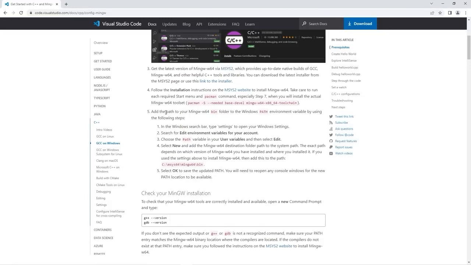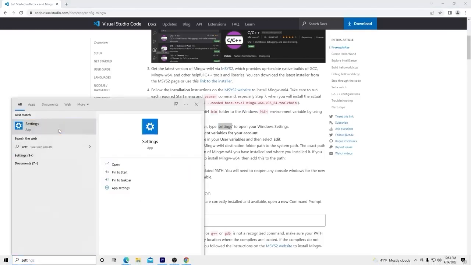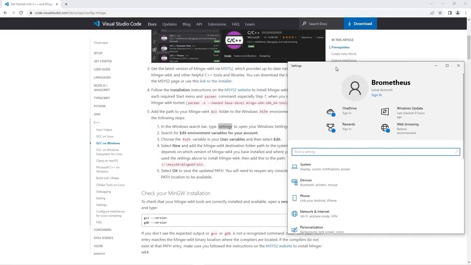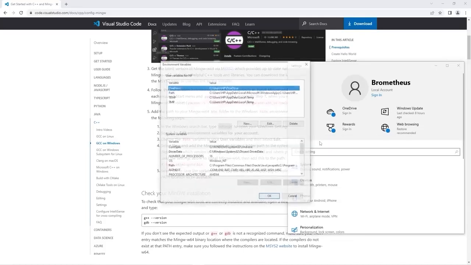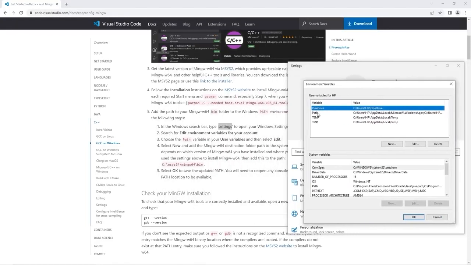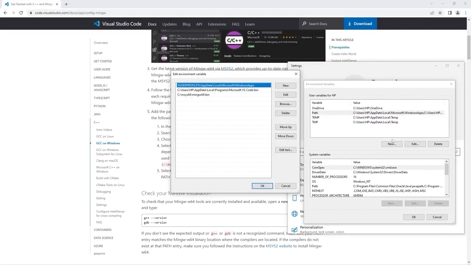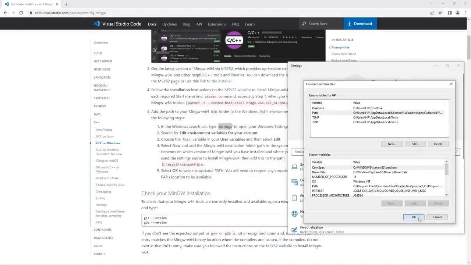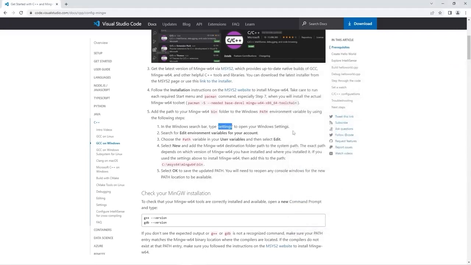We'll need to add that path to the Windows path environment variable. To do so, search Settings. We'll search Edit Environment Variables. Go to Path, Edit. Let's pretend that this wasn't here. I'm going to go to New, paste that address. OK. OK. Close out of this window.